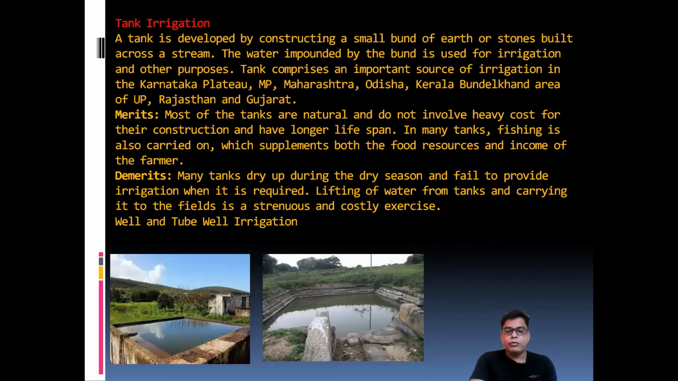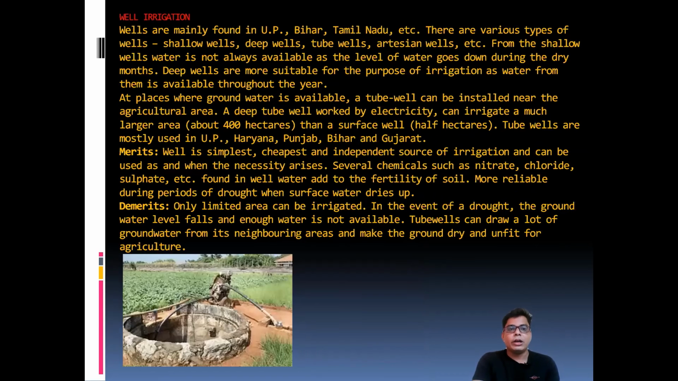Okay, then if you want to discuss another type of irrigation, that is known as well irrigation. A well is easily dug, and after that the water is collected by using a pump set. Well irrigation is mainly practiced in UP, Bihar, and Tamil Nadu. Then come to the various types of wells: shallow wells, deep wells, and tube wells,